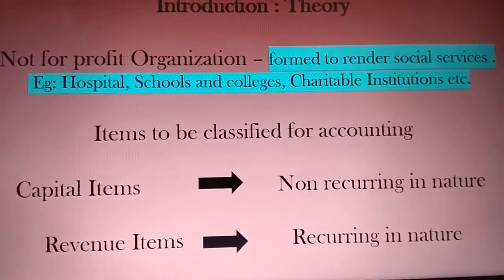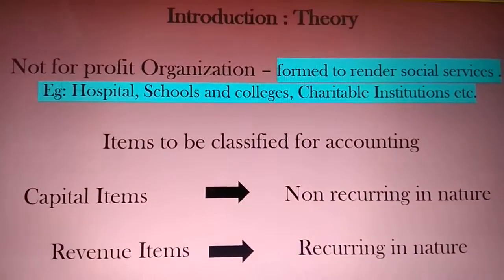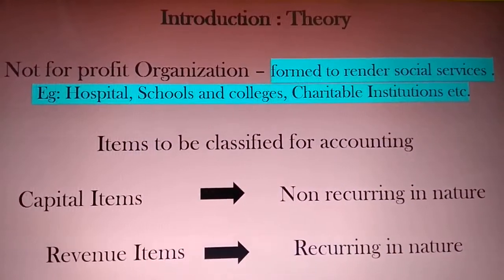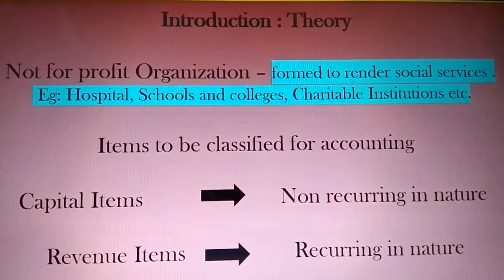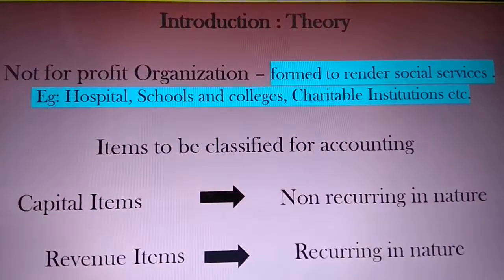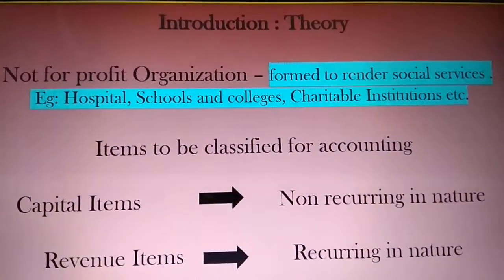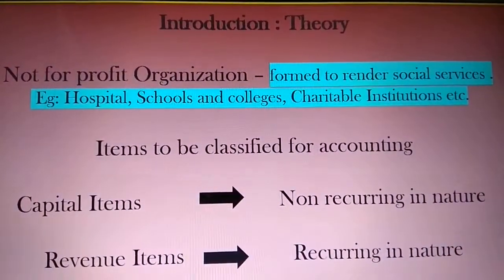So what is this capital item? A capital item is non-recurring in nature, which means it appears only once in a while, and the benefit of that is going to be used by us for more than 1 year. For example, you purchase a land, you purchase a machinery, you purchase a building. All these you spend once, but the benefit is for many years.